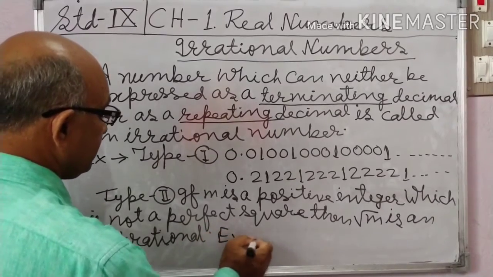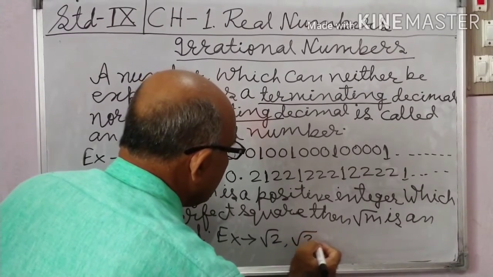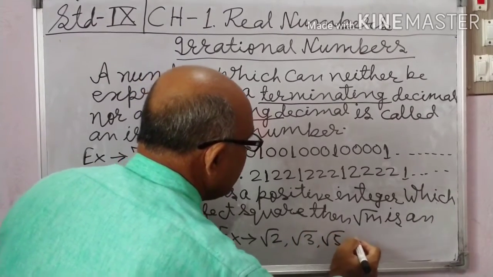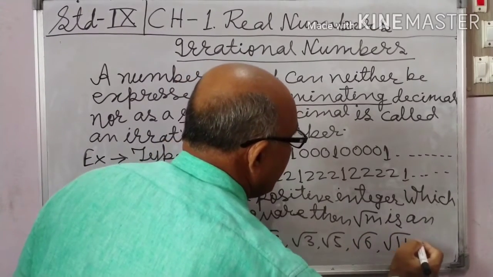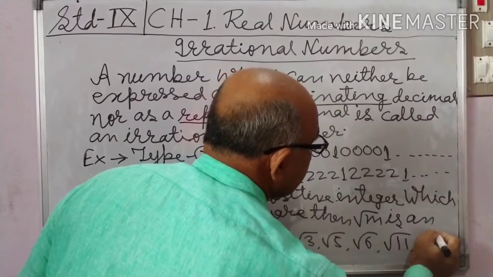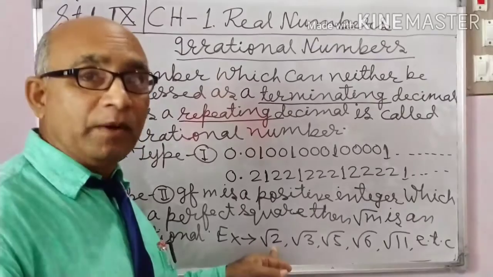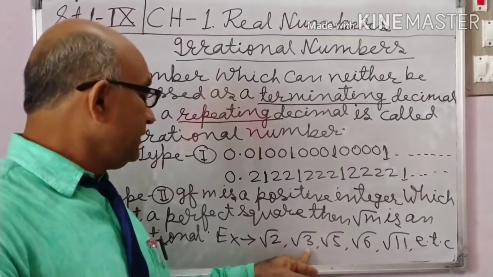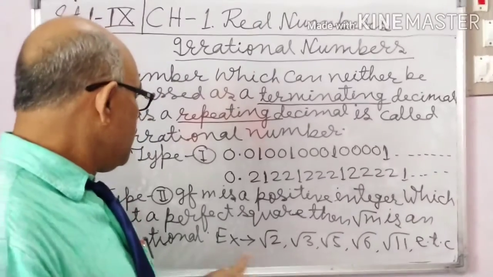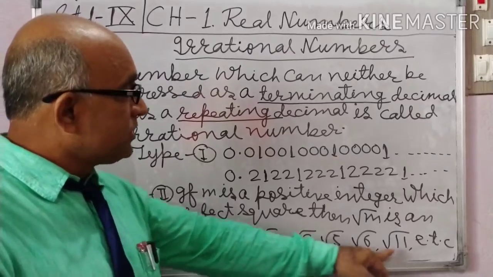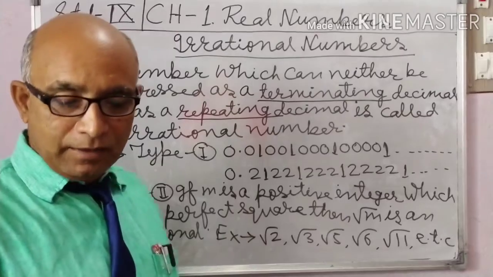Example: root 2, root 3, root 5, root 6, root 11, etc. Here 2 is a positive integer, and 2 is not a perfect square. Root 3: 3 is a positive integer, and 3 is not a perfect square. So root 2, root 3, root 5, root 6, root 11, etc. are examples of irrational numbers.